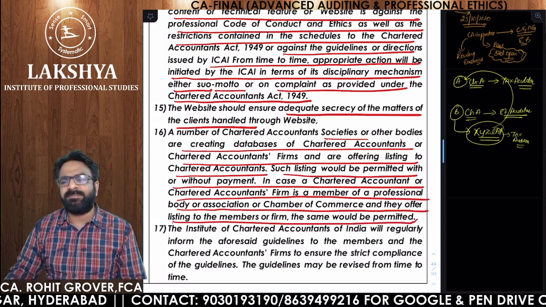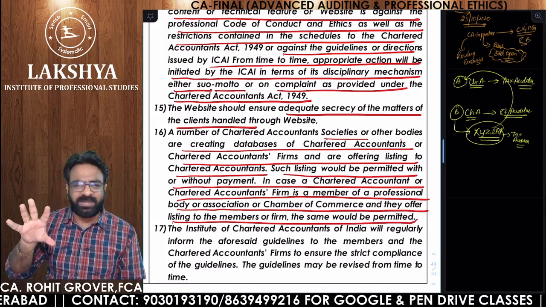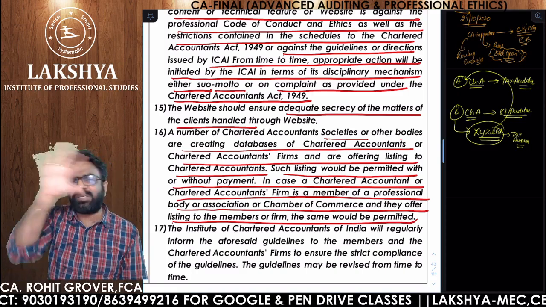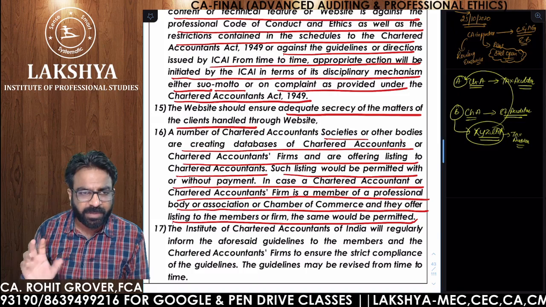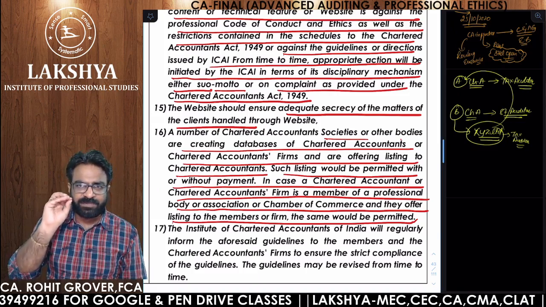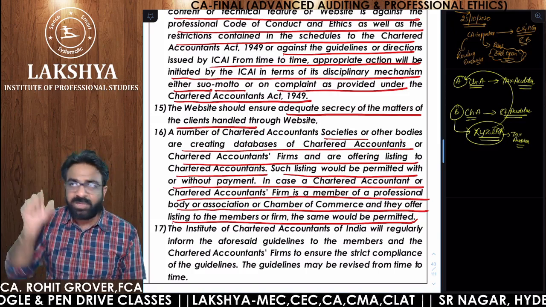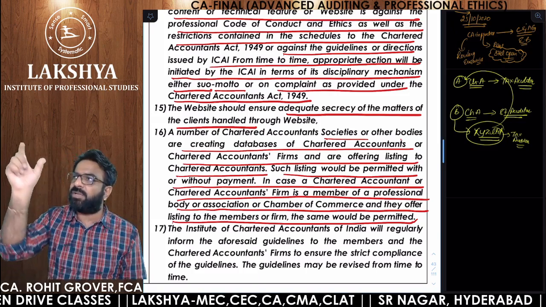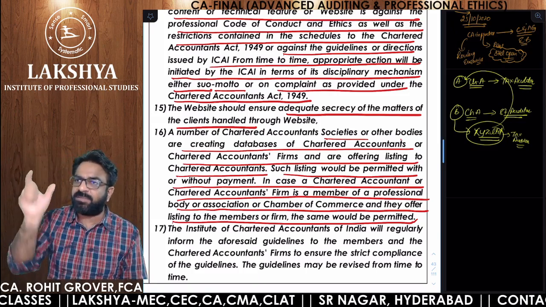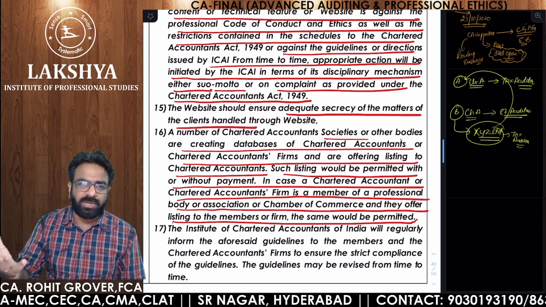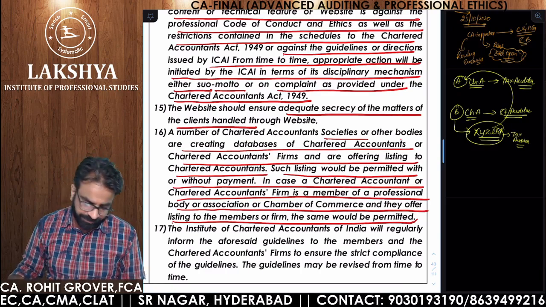So say for example, suppose there is one website providing the data of all the chartered accountants of Telangana. That website is totally dedicated to the chartered accountants of Telangana. So it is giving the list of each and every chartered accountant, their address, their fax number, telephone number, email. That is allowed. You are permitted to give your name to such kind of websites.